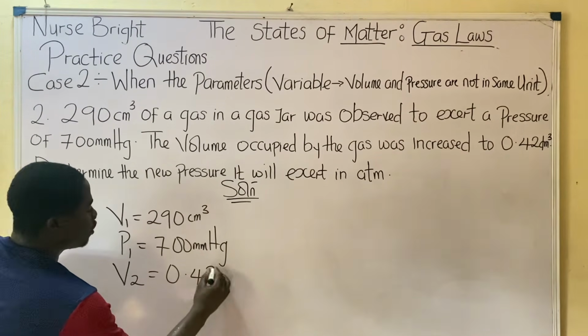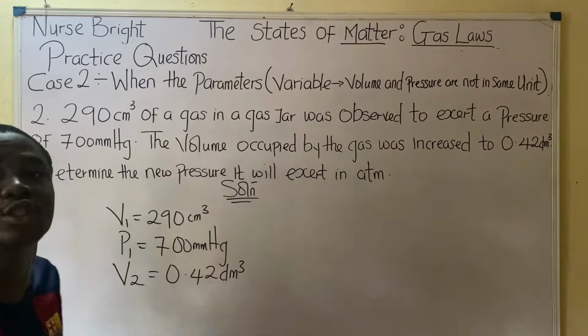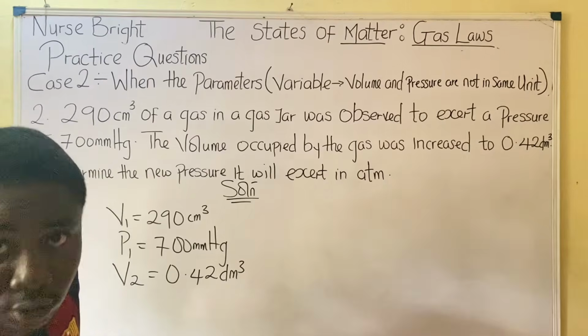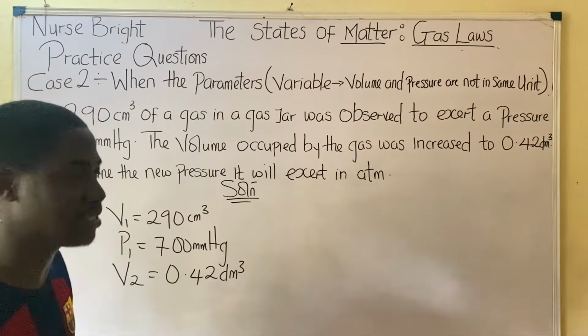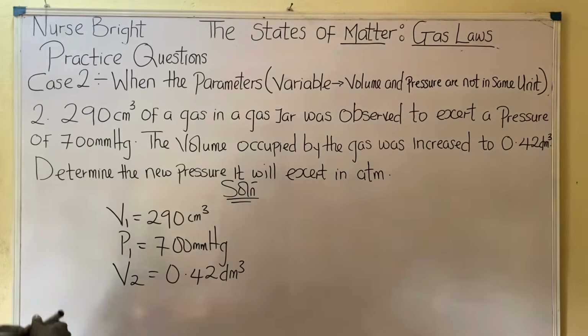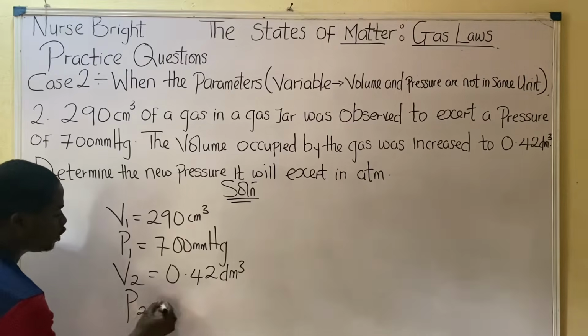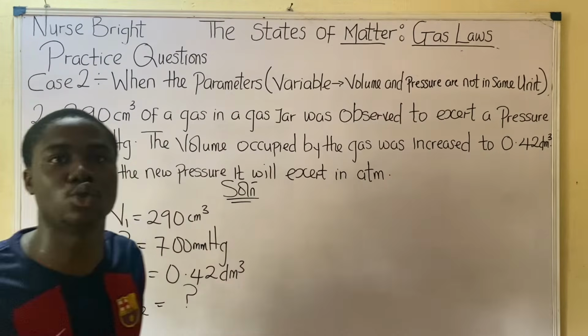But watch out for something. The initial volume and the final volume, are they in the same unit? No. Can you use them to solve like that? Don't do that. You won't get the correct answer. But we're going to work it out. We'll get the answer without stress. Now they're asking us to determine the new pressure, which is P2. That's what they're asking us to get. Determine the new pressure. What do we do?